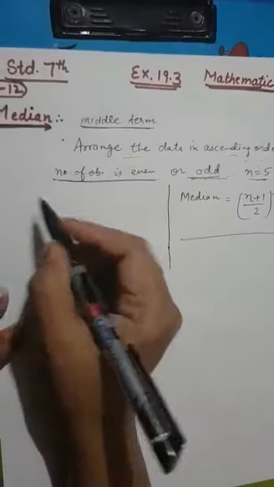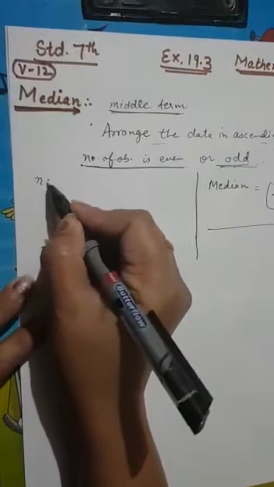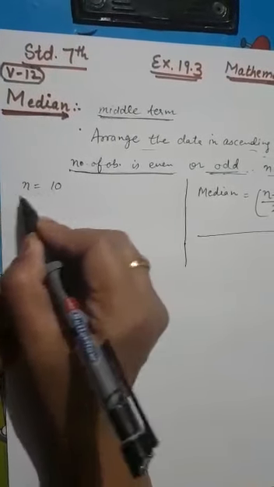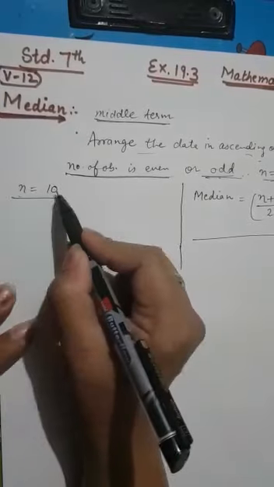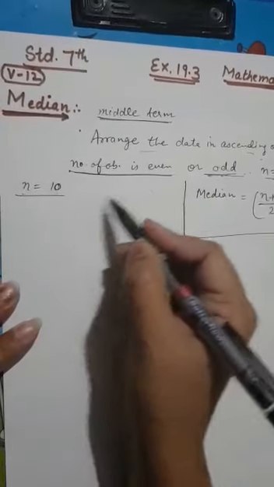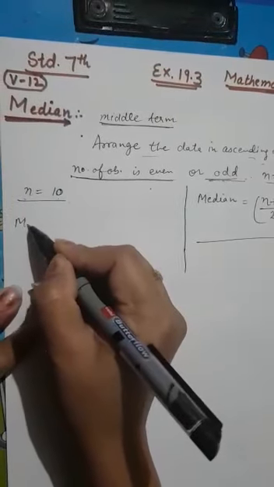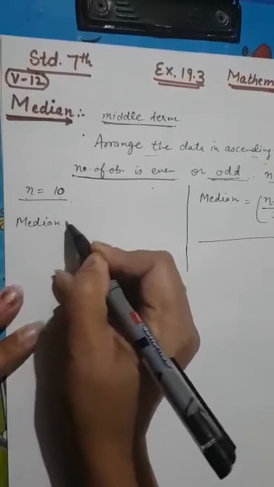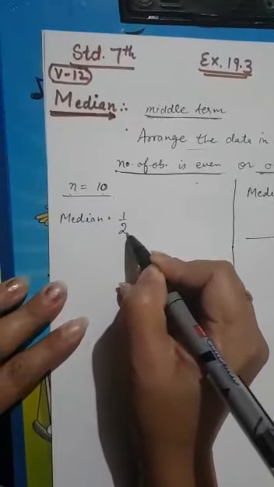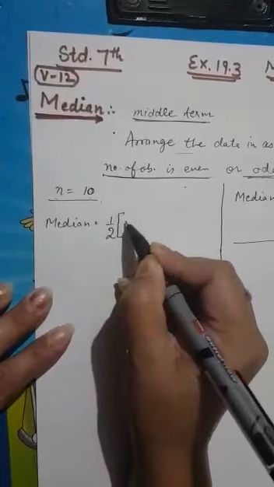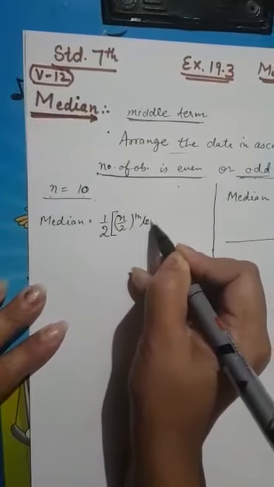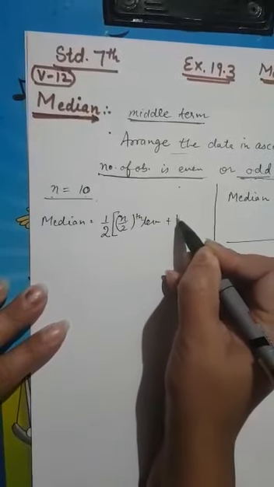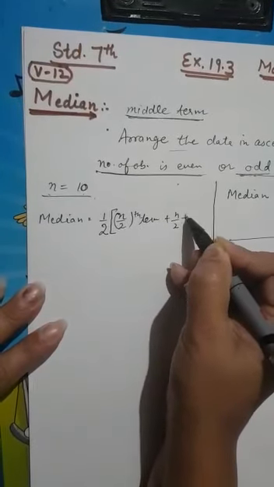And suppose n observations are there and n is an even number, then how to find the median? Median will be 1 over 2, big bracket, the n over 2 th term plus the (n over 2 plus 1) th term, and then close the bracket.